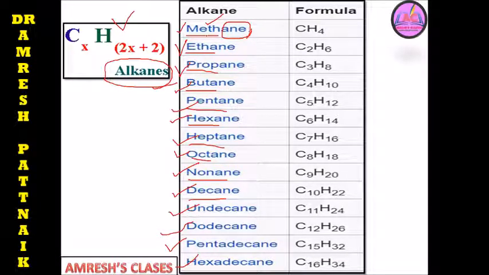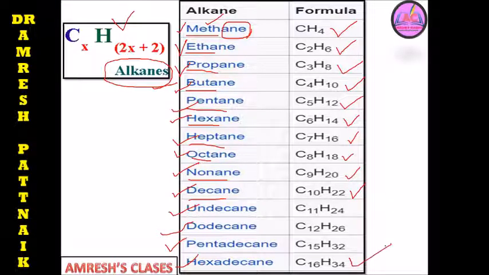So from this formula, methane is CH4, ethane is C2H6, propane is C3H8, butane is C4H10, pentane is C5H12, hexane is C6H14, heptane is C7H16, octane is C8H18, nonane is C9H20, decane is C10H22. Like that 11, 12, 15 and 16.